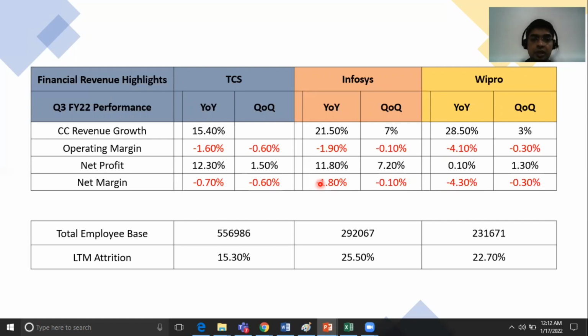CC revenue growth year over year is 15.4%. Infosys year over year is 21.5%. Wipro year over year is 28.5%. So by and large, Wipro is beating both the organizations when it comes to numbers. It is 28.5% on Wipro's side. Operating margin, as you see, is negative across.